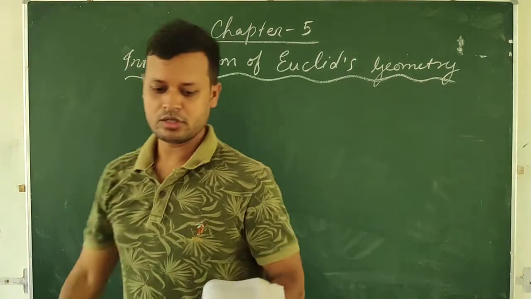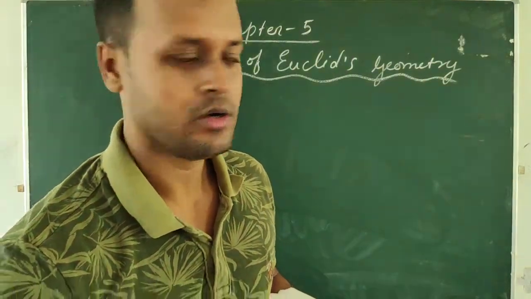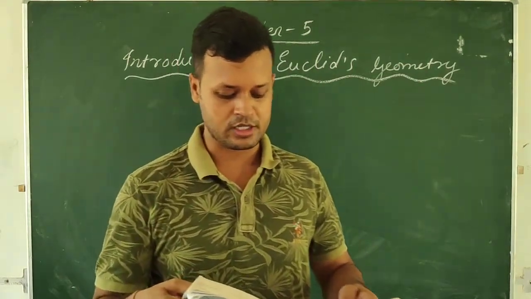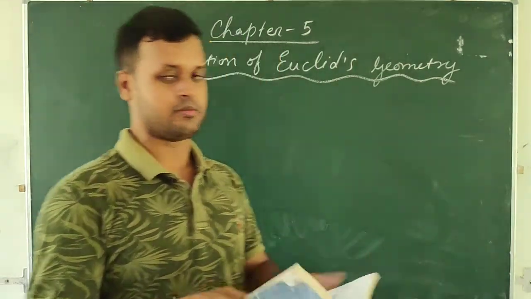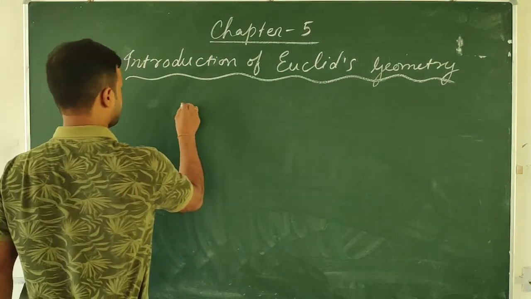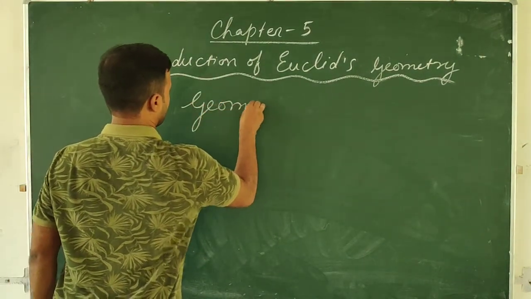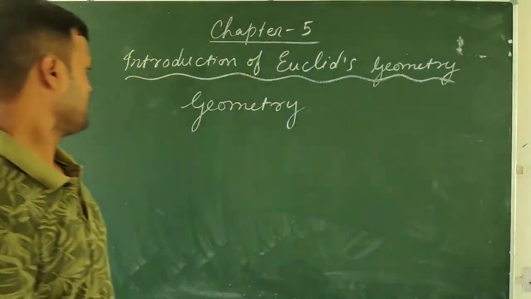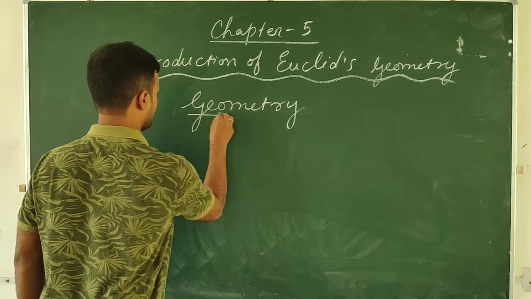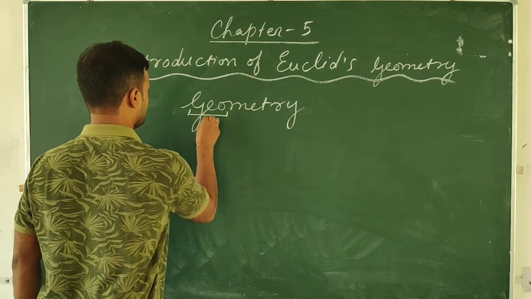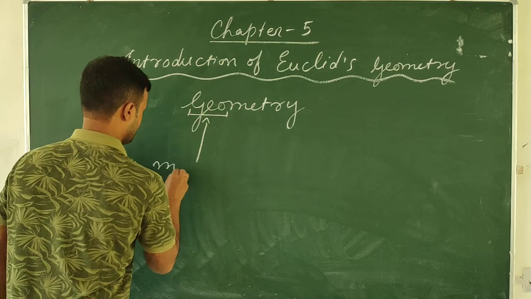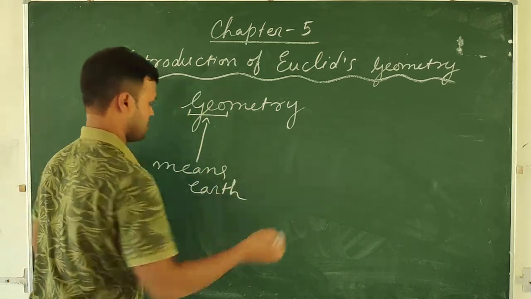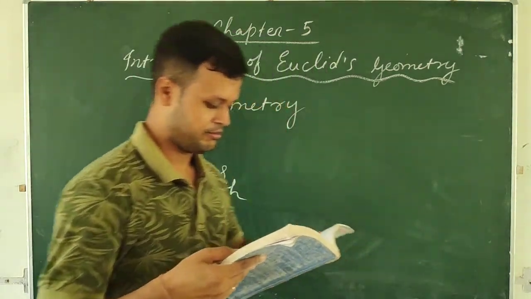So introduction to Euclid's Geometry, students. The word geometry comes from the Greek words geo meaning the earth and metrin meaning to measure. The word geometry, here two words are there. Geo. What is the meaning of geo? Means earth. And metrin.